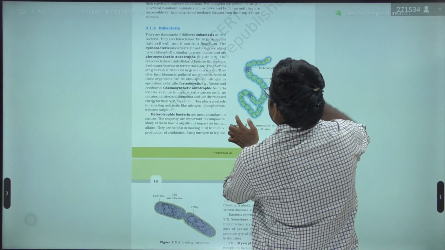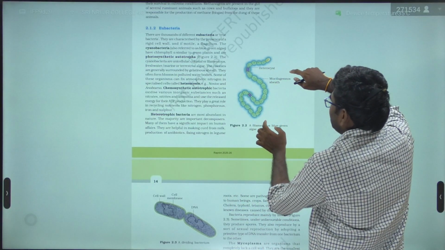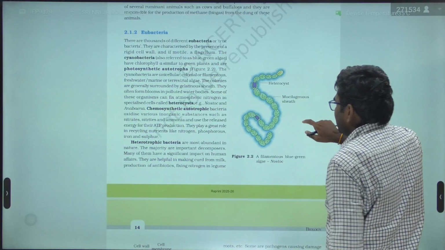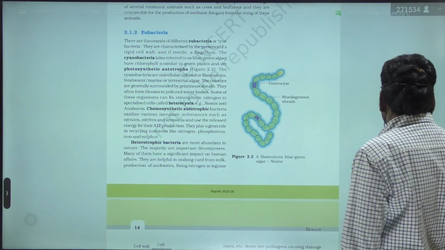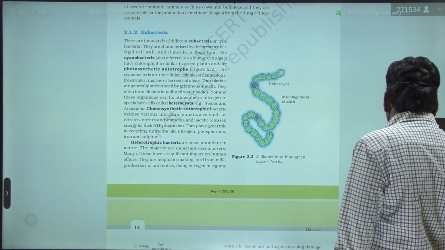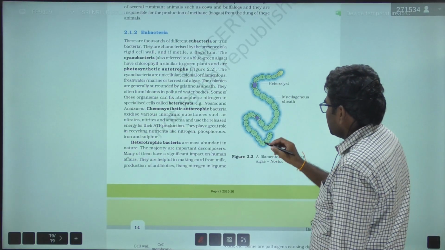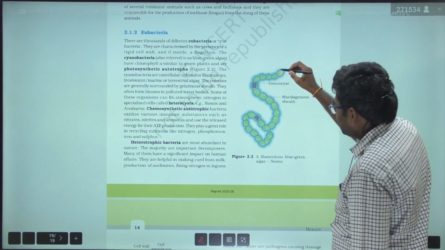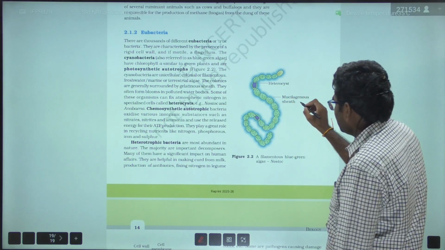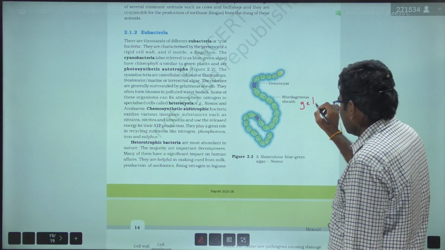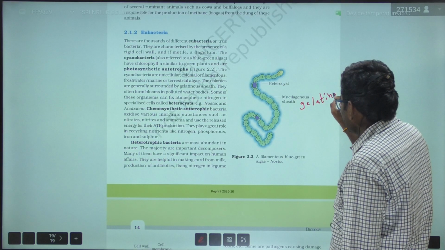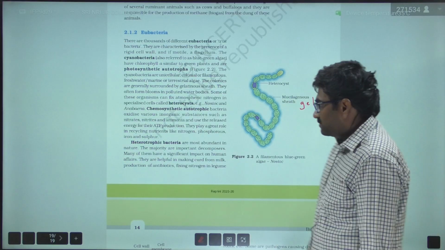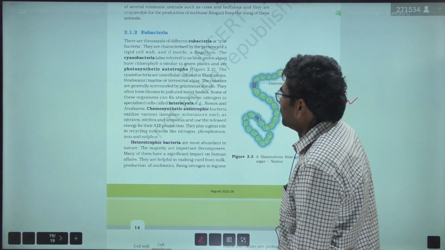Next, the diagram given here is a cyanobacteria. If you observe the cyanobacteria, this bacteria is surrounded by a mucilaginous sheath, also called a gelatinous sheath. This cyanobacteria is also called blue-green algae.